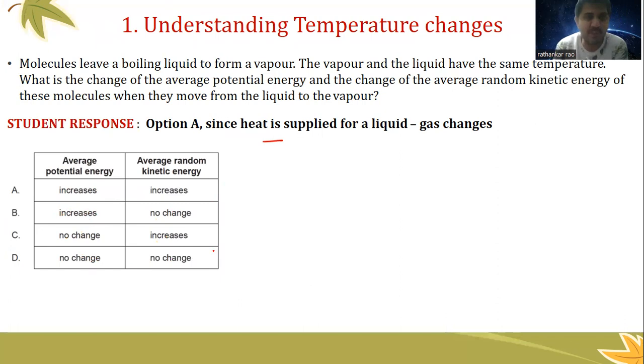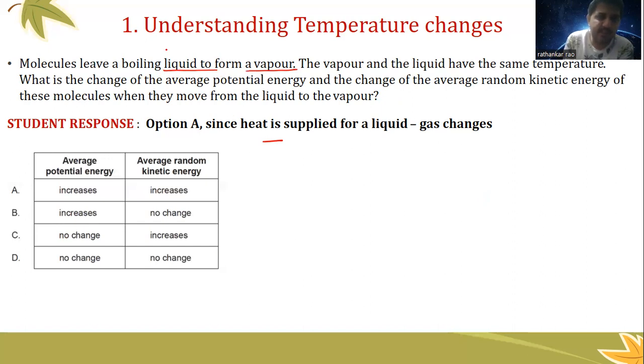Before giving this talk, I asked a few of my students what could be the answer. The immediate response they gave me is that since you are supplying some energy. See, molecules leave from a boiling liquid to form a vapor. When you say a boiling liquid forms a vapor, what does it mean?